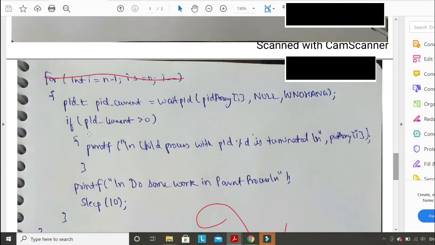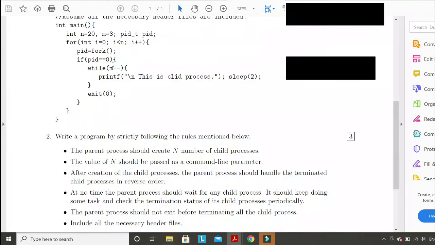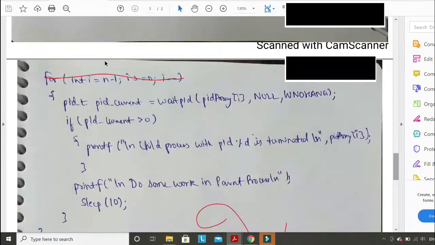But if you go for a for loop, for example, suppose you have created n children. I am explaining question 2 with the code of question 1. Now you are writing a for loop here, right? And inside the for loop you are waiting for a particular process or a particular child with WNOHANG.